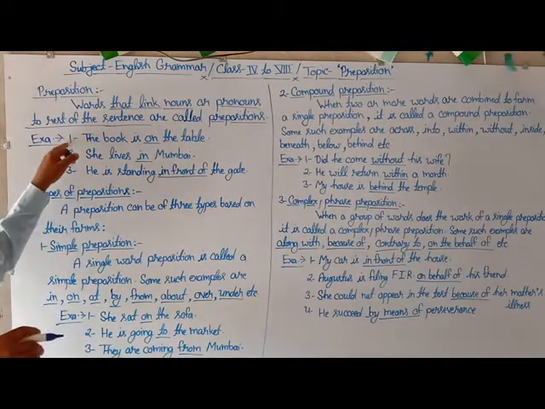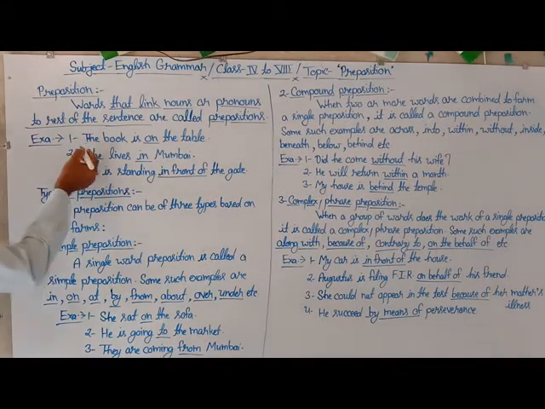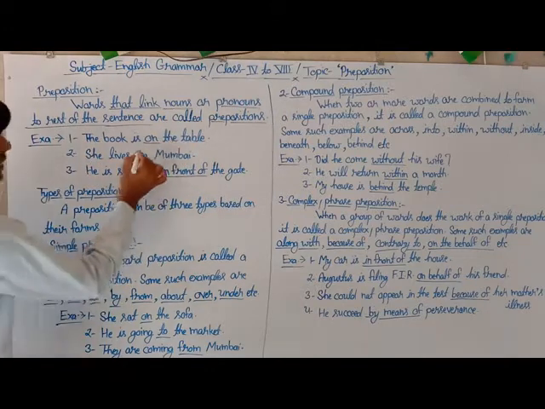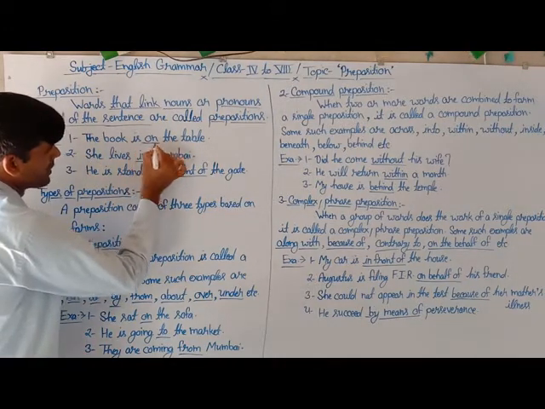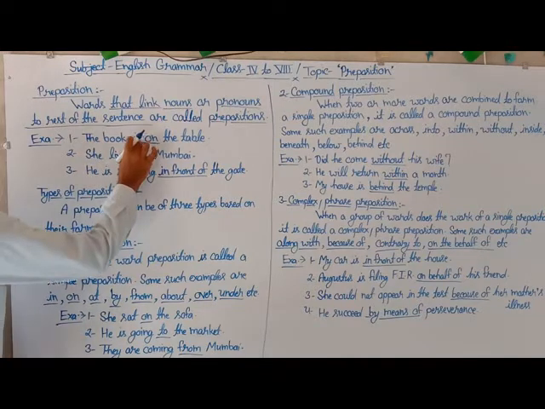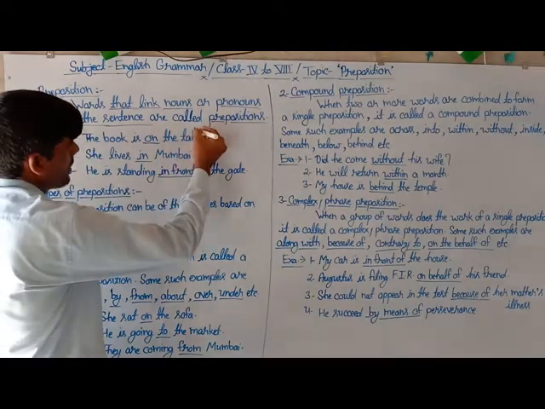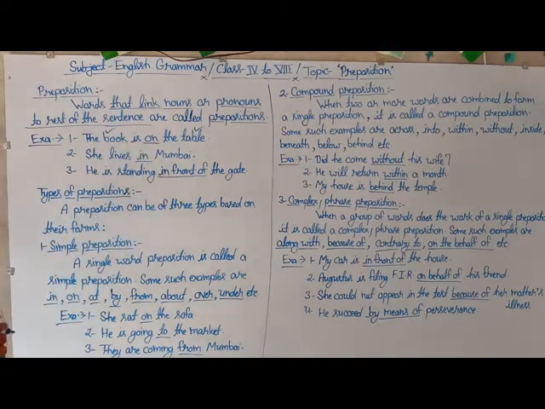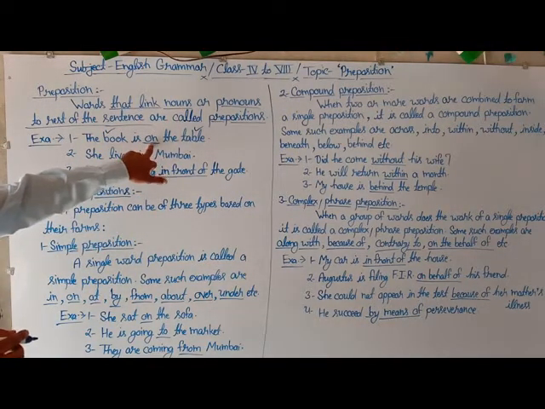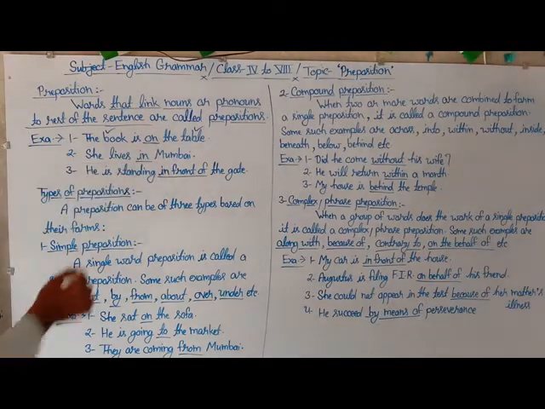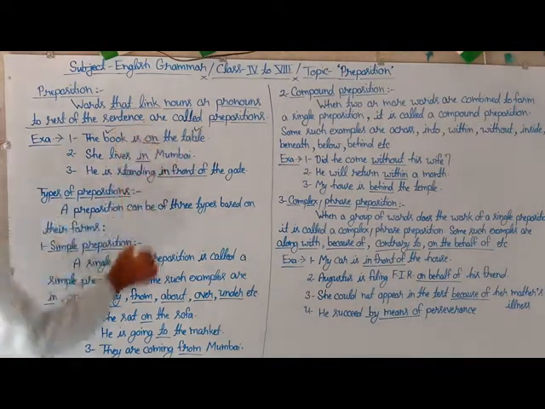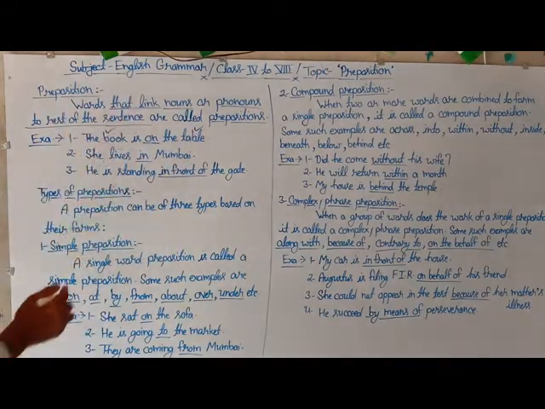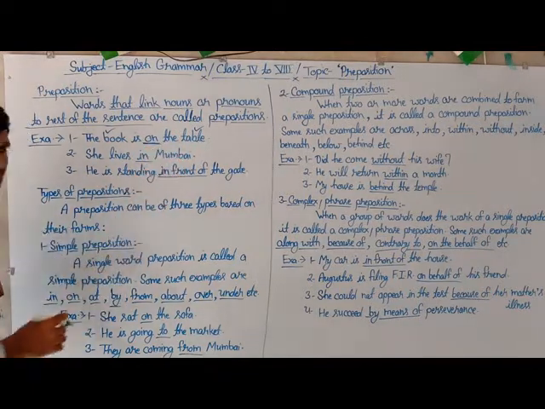So here is the first example: the book is on the table. Here in the first sentence, the underlined word on is used to show the relation of its noun table with the other word of the sentence, book. So we can say that the underlined word on is a preposition, which links nouns or pronouns with the rest of the sentence.